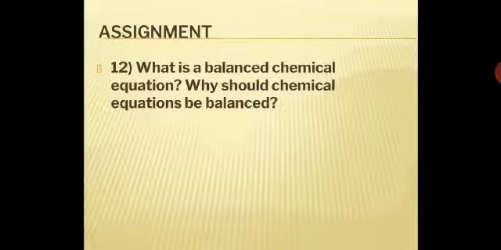What is a balanced chemical equation? Why should a chemical equation be balanced? So now over here, this is an assignment for the day for you children. You have sufficient time to complete your book. We will continue with the revision session for this chapter. You have to write the answer for this question.